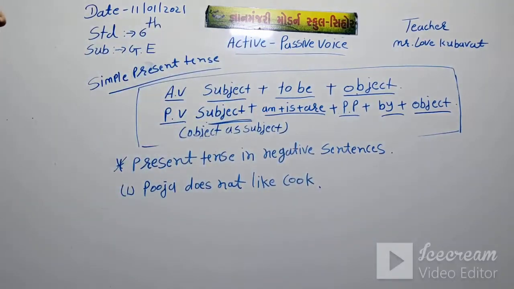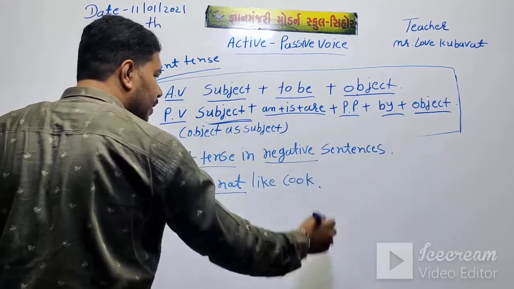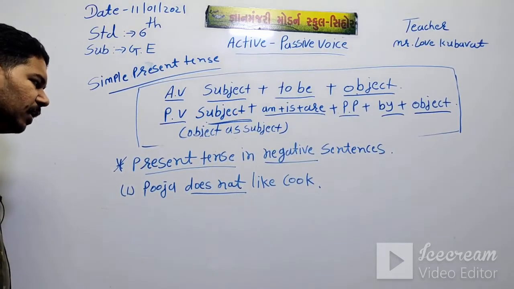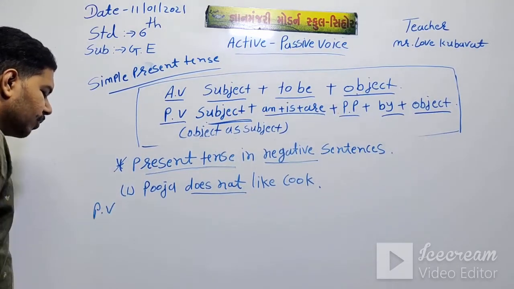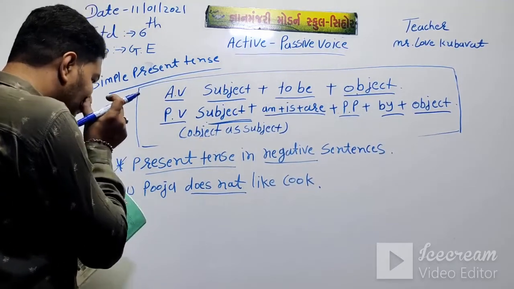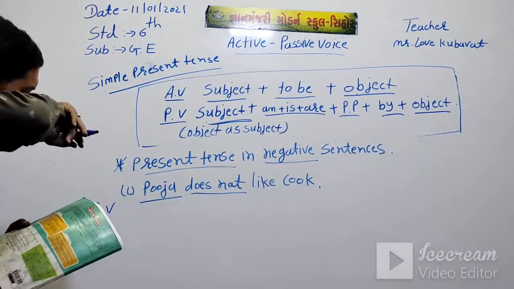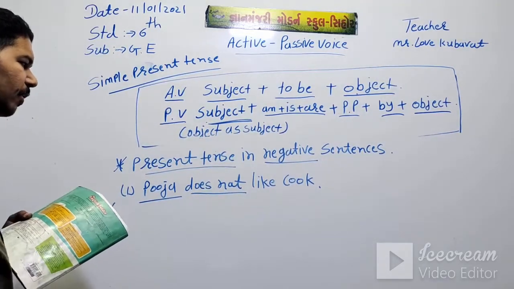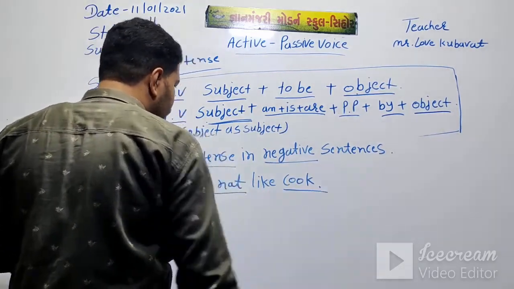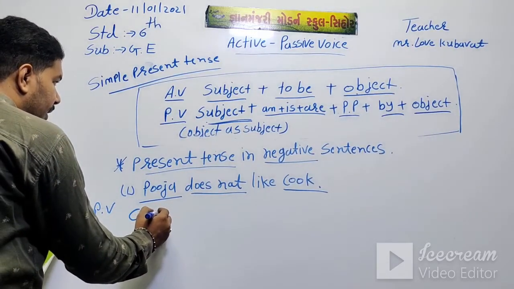Pooja does not like cook means this is the present tense. The sentence is in negative. Pooja does not like cook. We change into passive voice. How can we find a subject? Who does not like cook? Then the answer is Pooja. And what does Pooja not like, then this is the answer, means this is the object. Then first of all put object as a subject, cook.